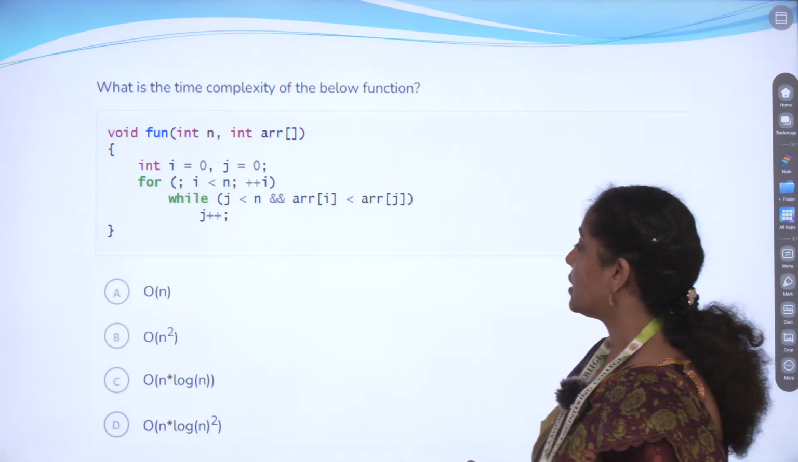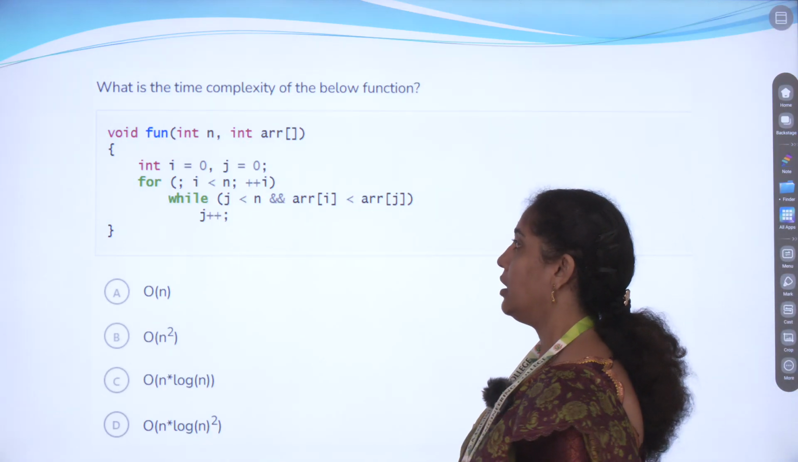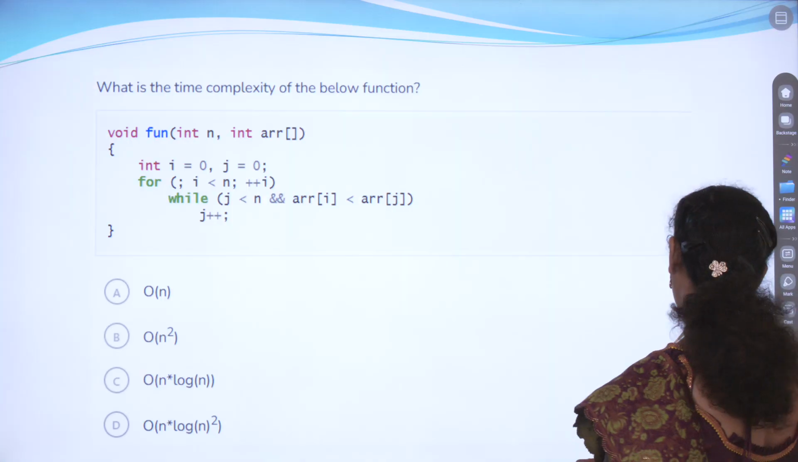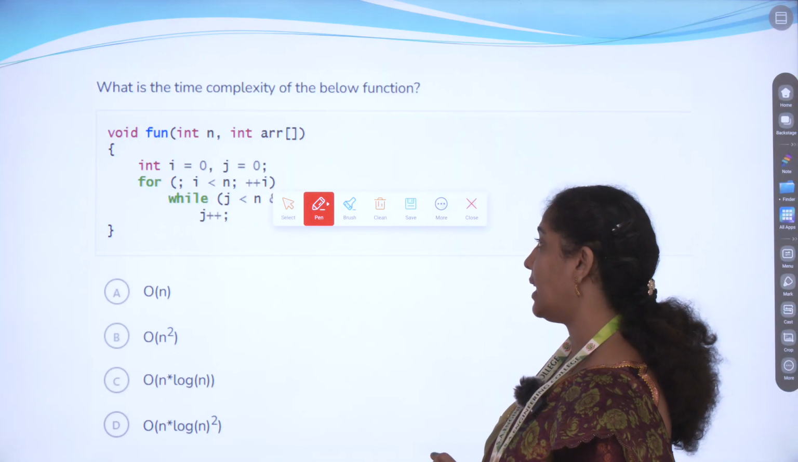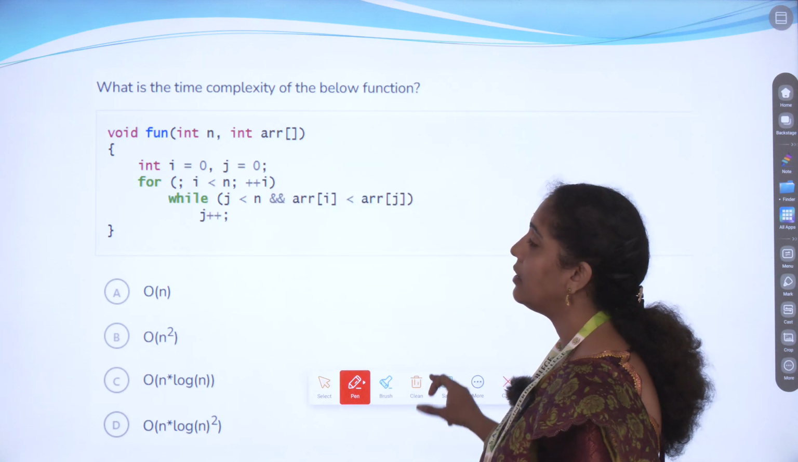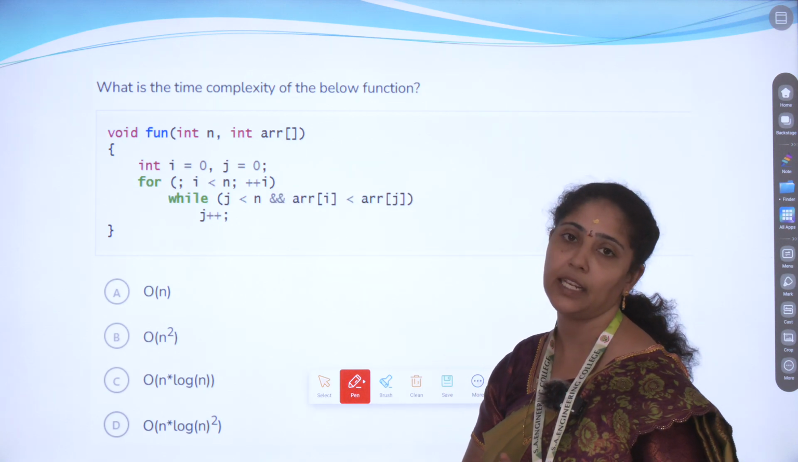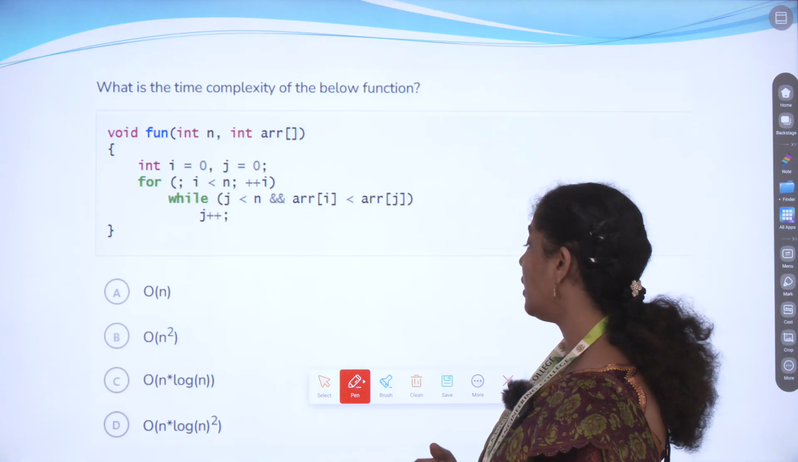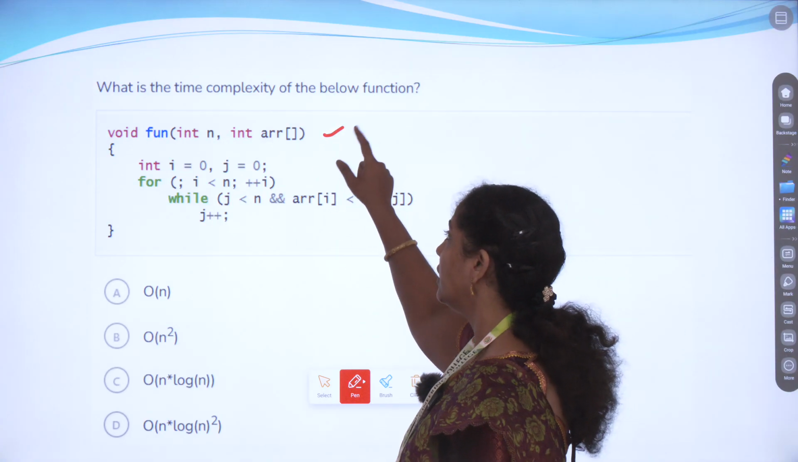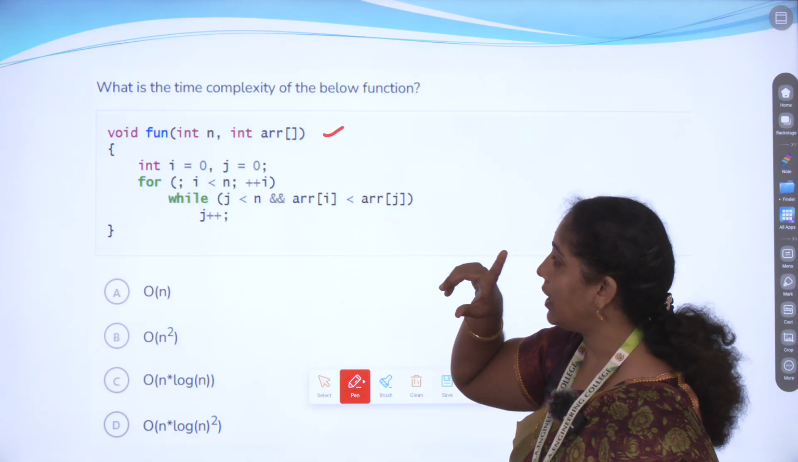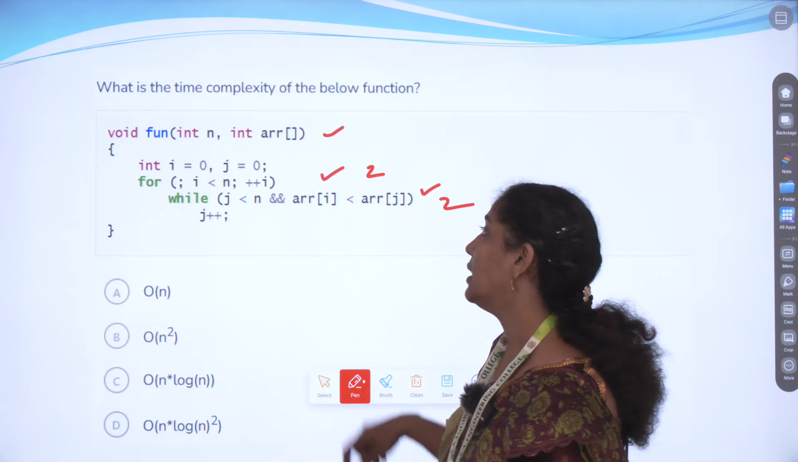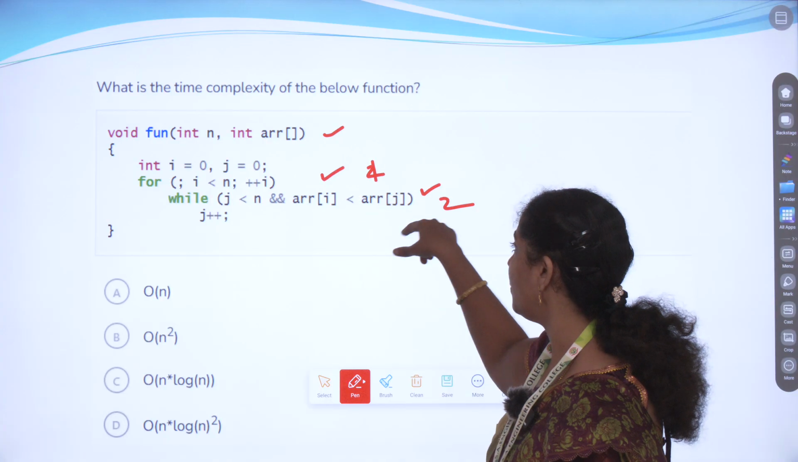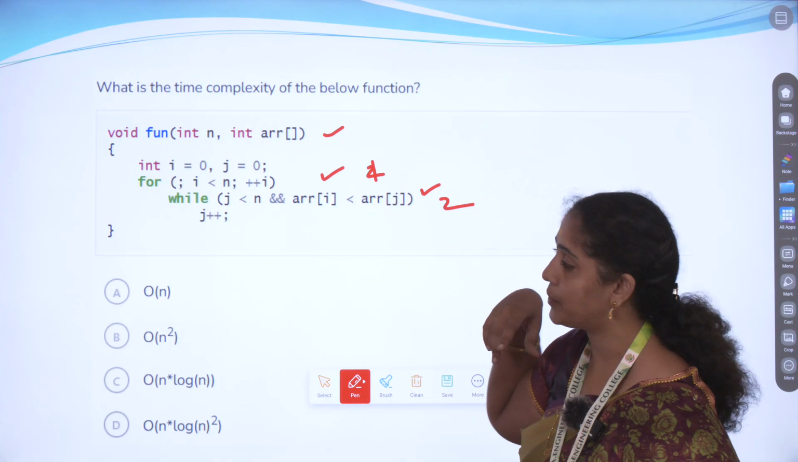Next, what is the time complexity of the below function? How are we going to find the time complexity here? How many loops and how many functions are there? Based on that we calculate the time complexity. Here we are using only one function, right? But how many loops are there? We have two loops: one is a for loop, another is a while loop.